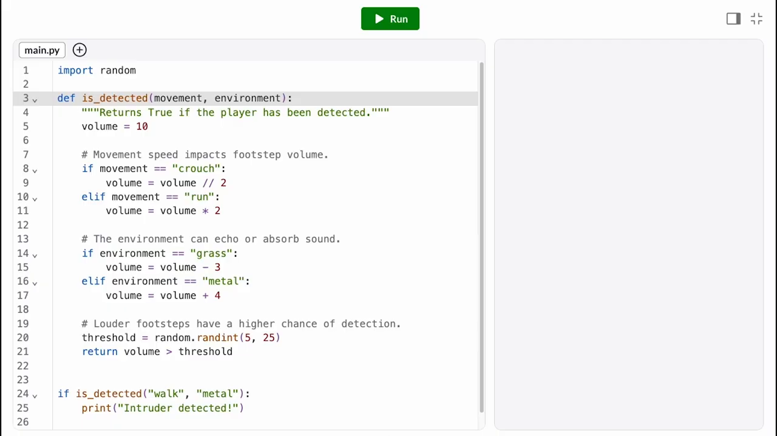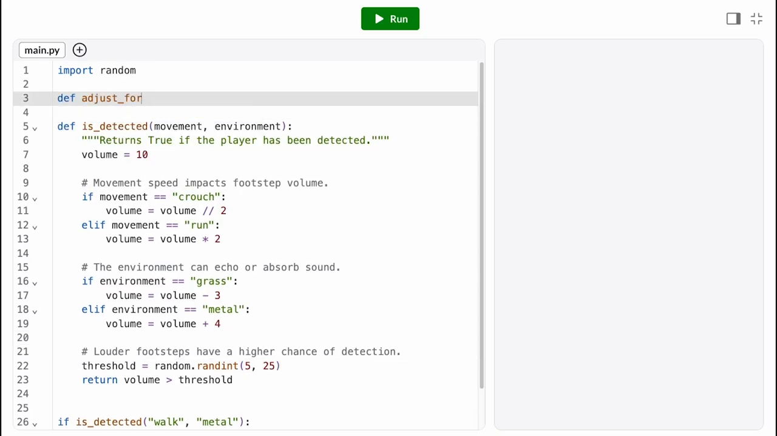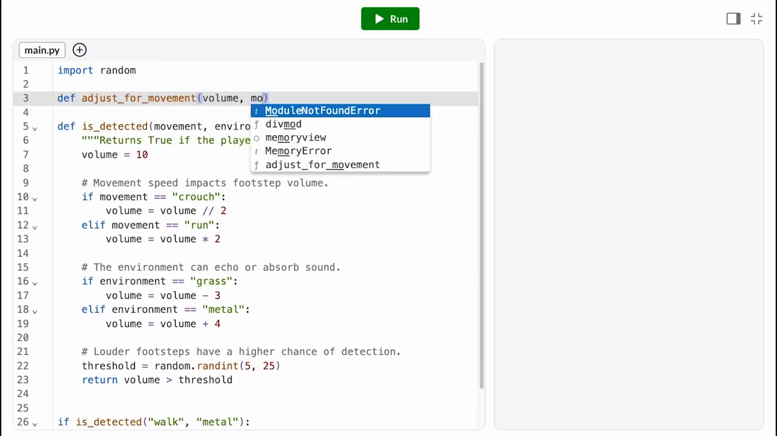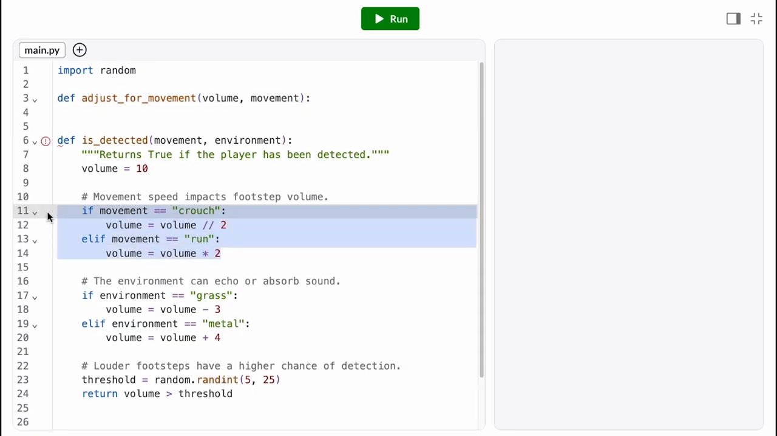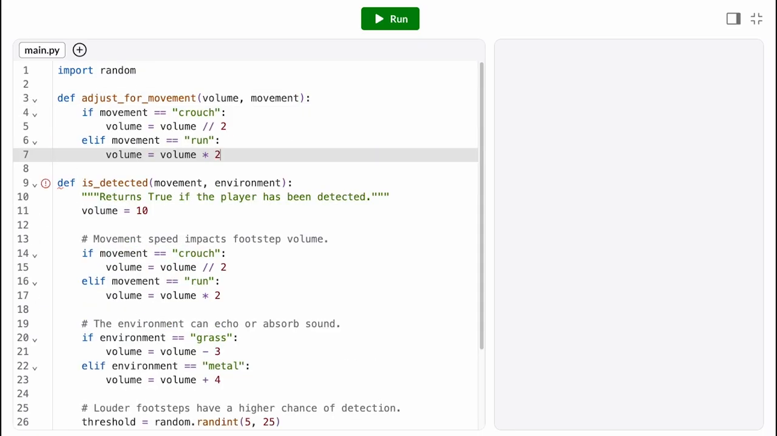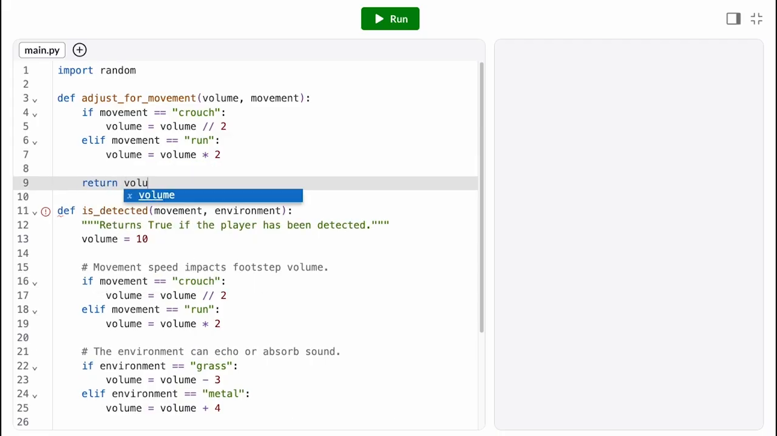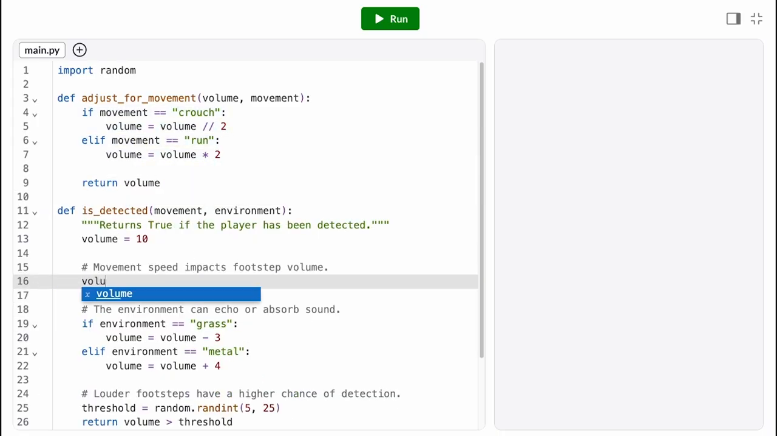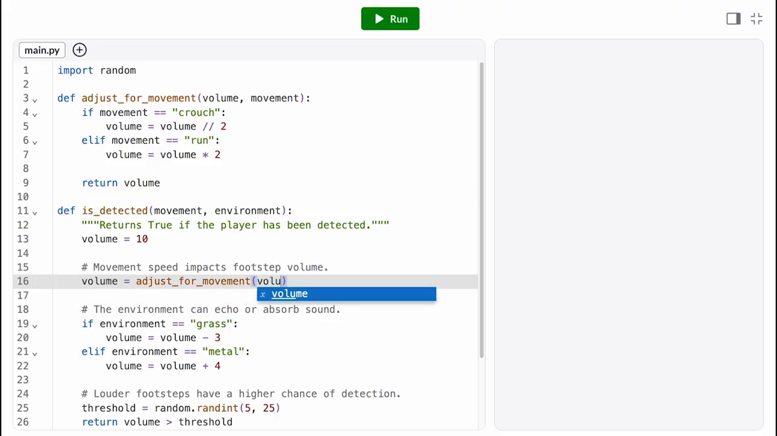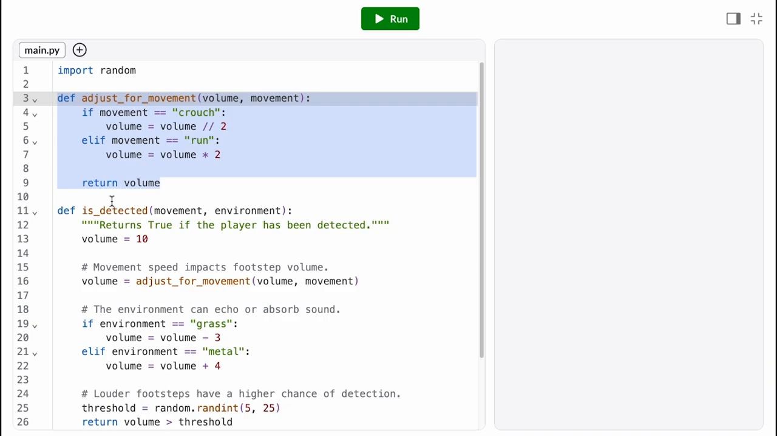So how do we fix this? We just break it down into several smaller functions. So first let's separate out this movement task. We want to take in a base volume and movement type and return the adjusted volume. So we'll copy this conditional into our function body and return the volume. Then inside this wrapper isDetected function, we can delete this conditional and replace it with a function call. Notice that this smaller function is very easy to test now.